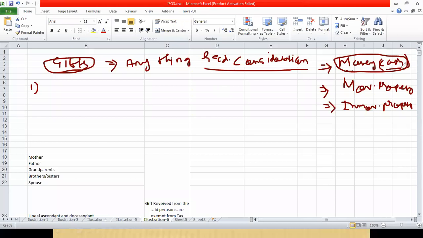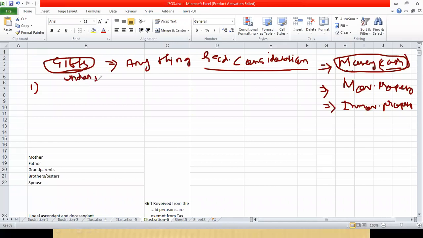If somebody is giving you a cash gift, understand that we mean cash or money received without any return consideration. Now the Income Tax Act says that gifts received are taxable. If you are receiving gifts, it is taxable under the Income Tax Act, under income from other sources.